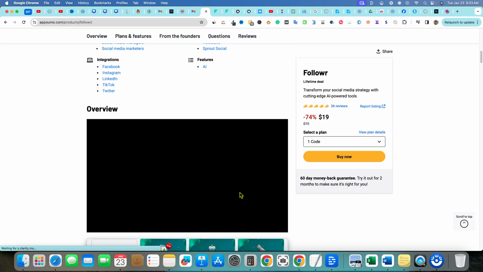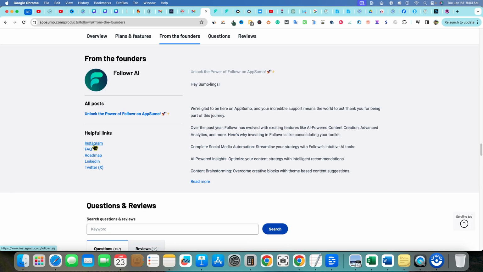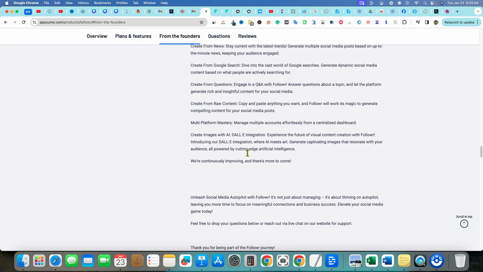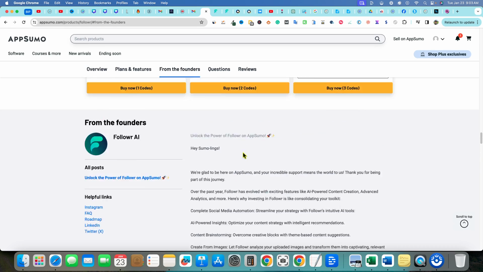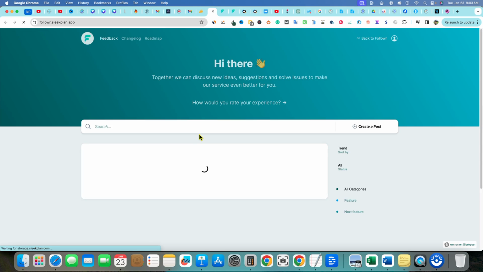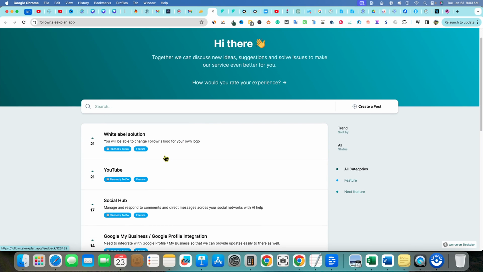Let's jump down and take a look at the section from the founders real quick. We have an Instagram page, an FAQ, a roadmap, LinkedIn, and Twitter. I like to look through right here just to see what they have to say about their platform. And then we'll click on the roadmap real quick and see what they have to offer. So, white label solution: you will be able to change Followr's logo for your own logo. It's planned to be a feature.